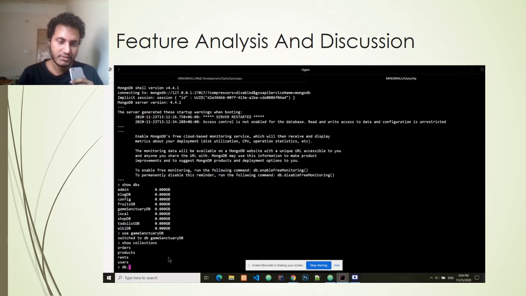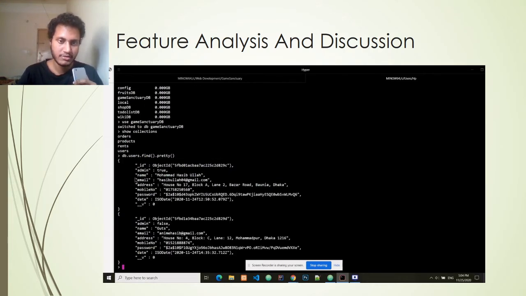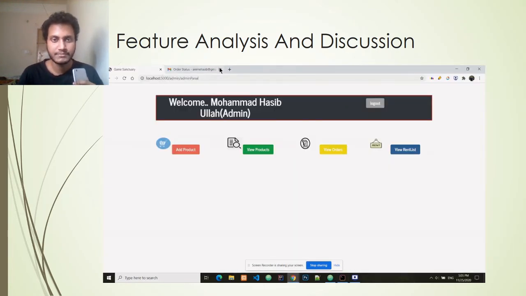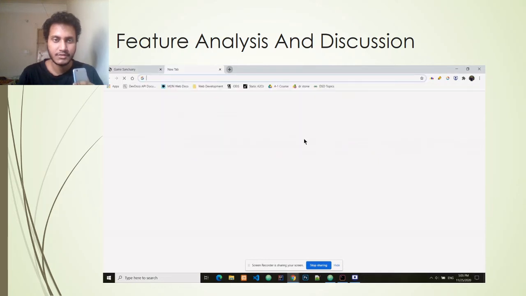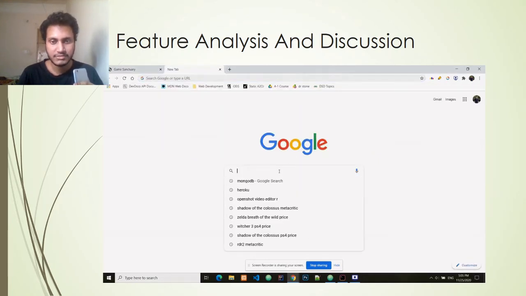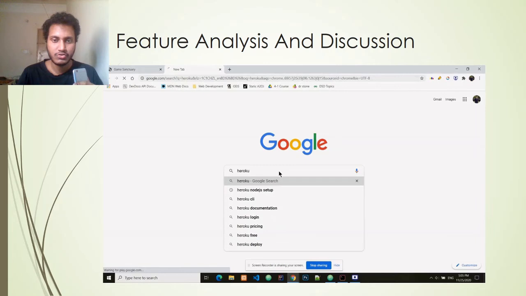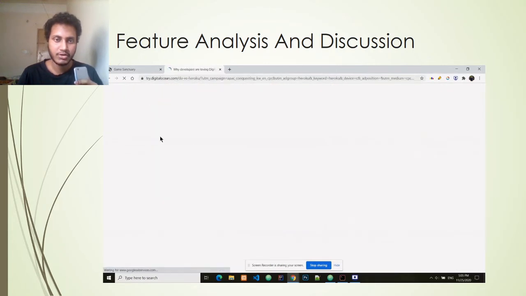And to see how much data I have in every collection, I can write something like db.users.find().pretty() to show the information in JSON format. So I have 2 users, one is a normal user and another one is admin. So these are all the admin functionalities. Now I'm going to quickly show how I made the project go live.